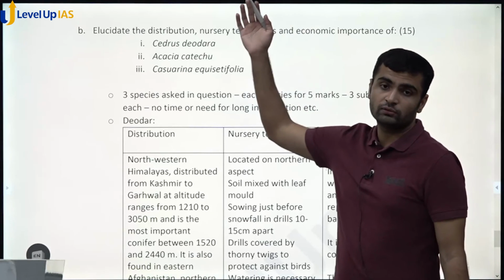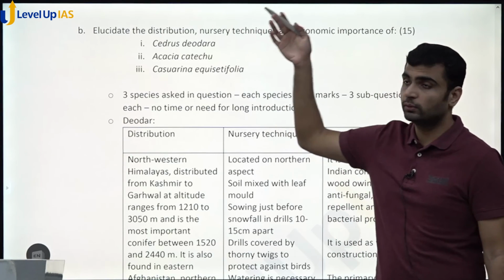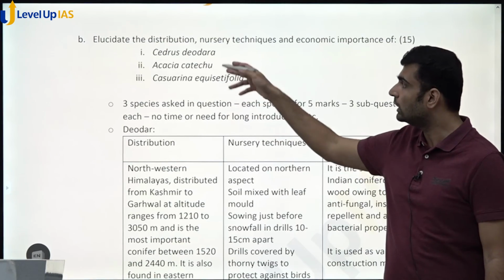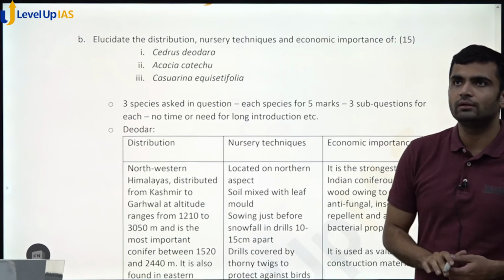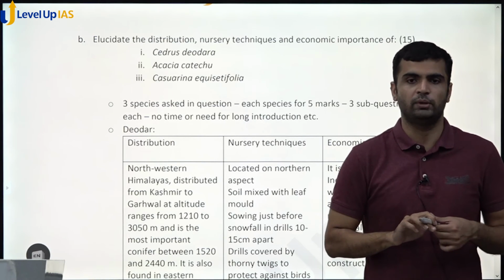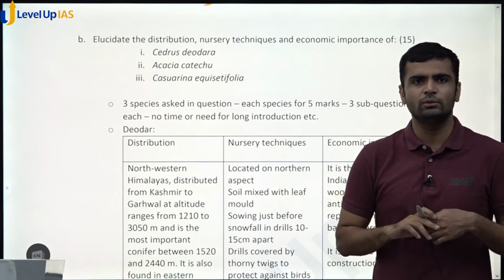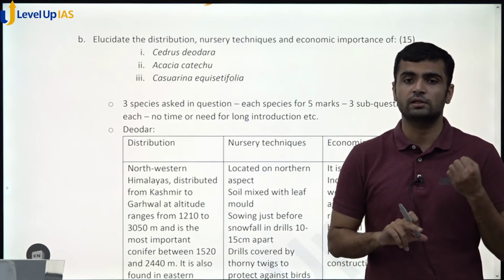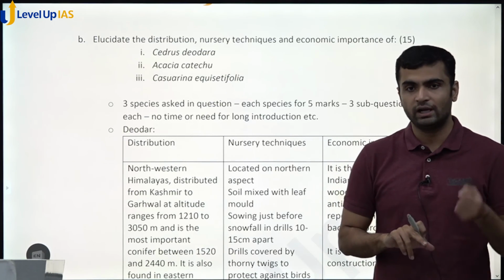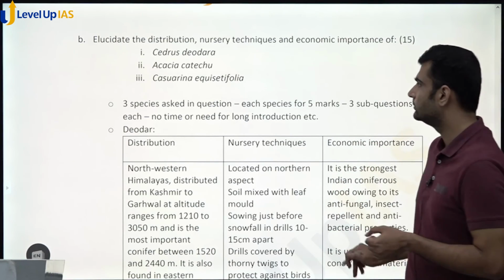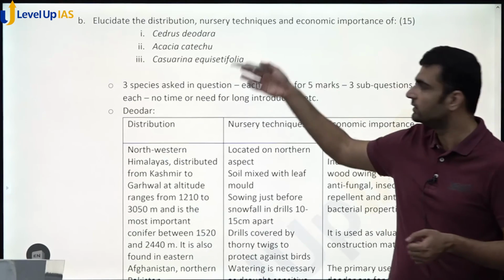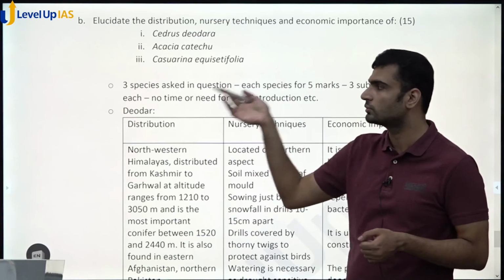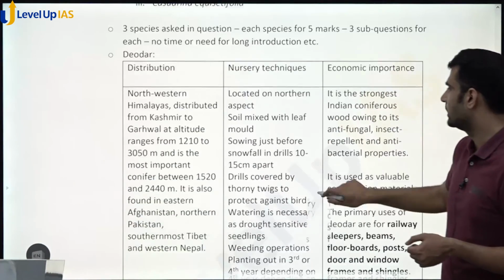Again, you see, we had 2 species in question number 2, and here in question number 4 you have 3 different species. So there is a limit to how many species you can prepare. So be smart about it. Try to go through previous year question papers, see if there are any repetitions, which species are getting asked again and again, which species are not that important, and study accordingly. But again, these are important species. These species we study very often. So Cedrus deodara, Acacia catechu, these are very important species anyway, and Casuarina as well.